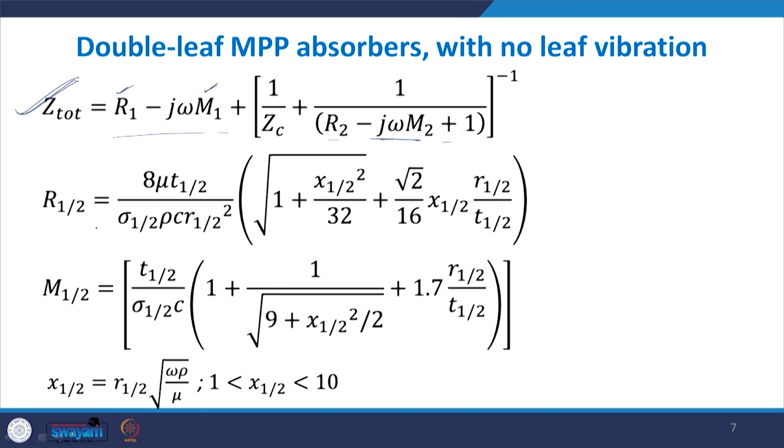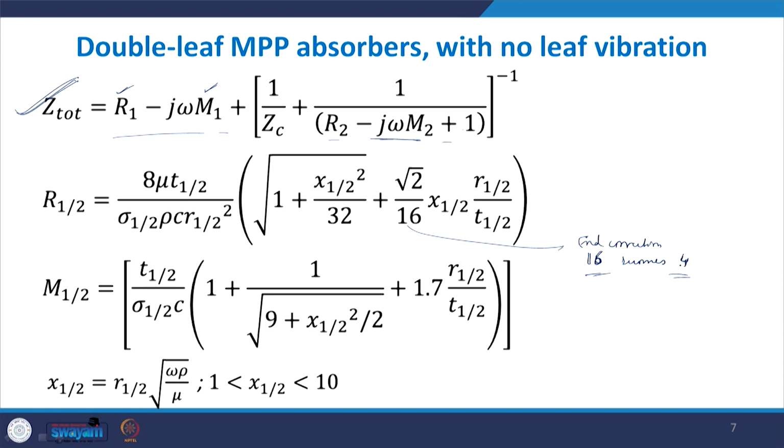So R of 1/2 can be represented as 8 mu t 1 or 2 divided by sigma rho c r, under root of 1 plus x square by 32, plus under root of 2 by 16 r by t. If you add end correction, then 16 becomes 4. So two formulae were given to you in the very first lecture on MPP.